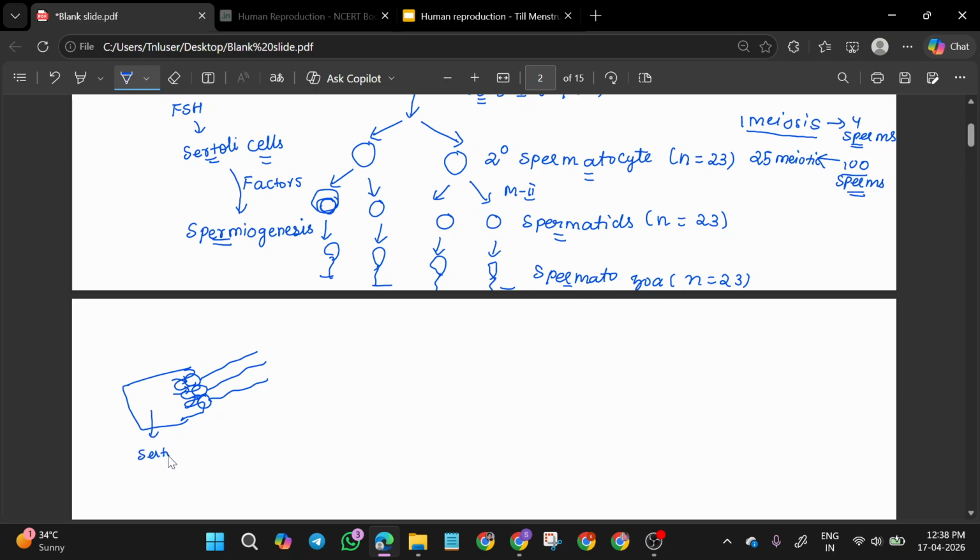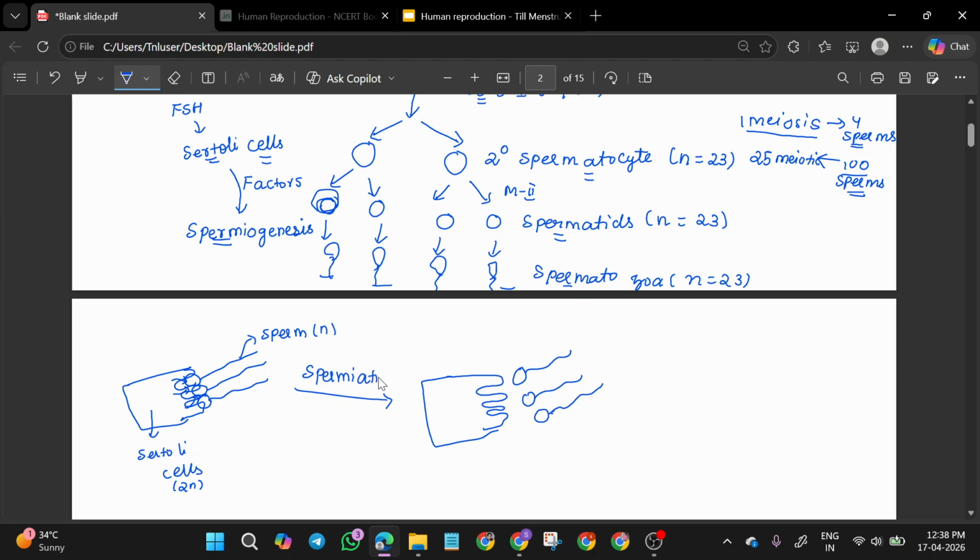This is Sertoli cells. Sertoli cells are normal cells, that is diploid, and this is spermatozoa or sperm that is going to be haploid. So இந்த மாதிரி it is going to go and bind. Bind ஆனதுக்கு அப்புறம், after getting enough nutrients, it is going to release the sperm. இது வரைக்கும் அட்டாச் ஆகி இருந்தது, இந்த ரிலீஸ் ஆகிற ப்ராசஸ்க்கு பேரு that is called spermiation.